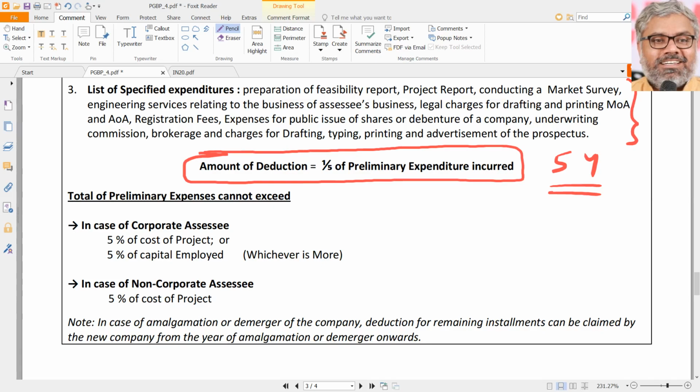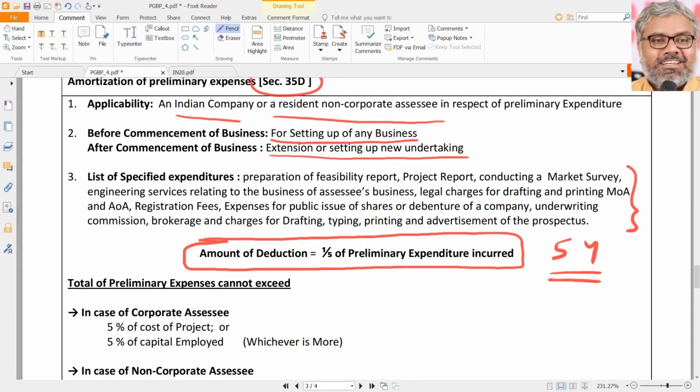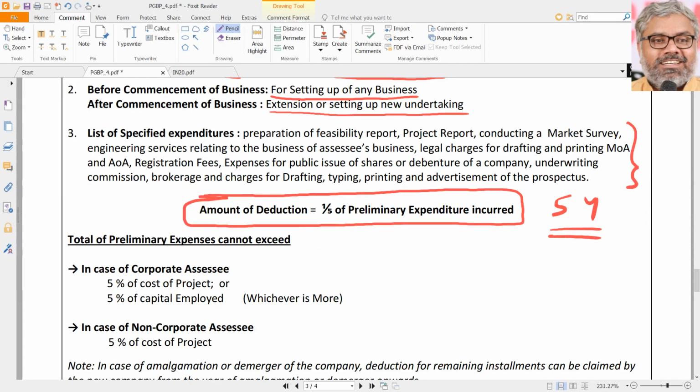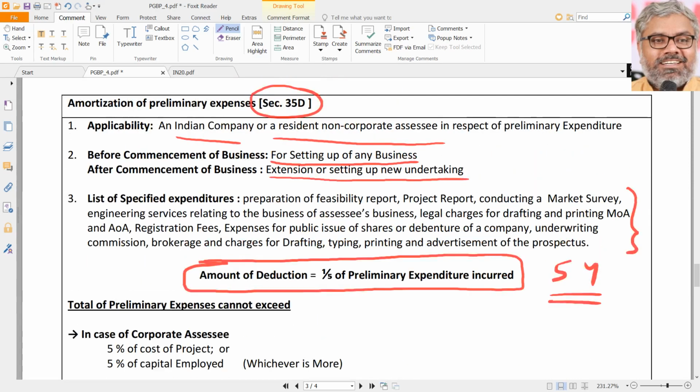That means in 1 year how much deduction will I get? 1/5, naturally. Same as pre-construction period interest, you can consider for understanding purposes. There is no relation between that and this, but for understanding purposes, the law is looking at such types of expenses as capital expenses, or we can call them deferred revenue expenses, though the law never used that word. Since those are considered to be deferred revenue expenses, the law is not giving one-shot deduction. Rather, it is giving a deduction in installments. In this case also, in 5 equal installments, the entire preliminary expenses can be claimed as deduction.